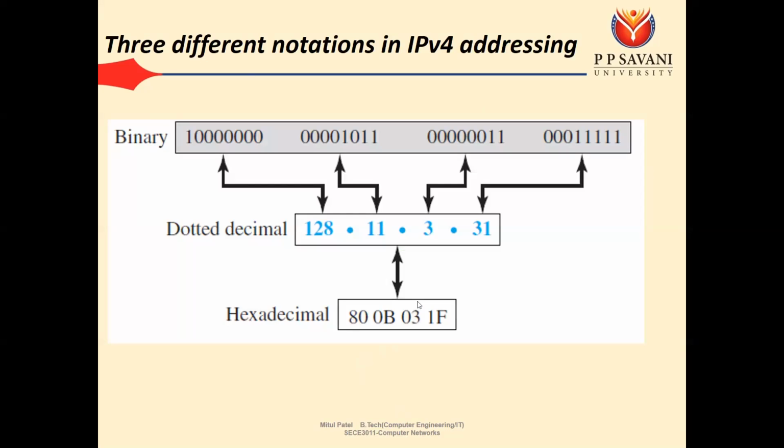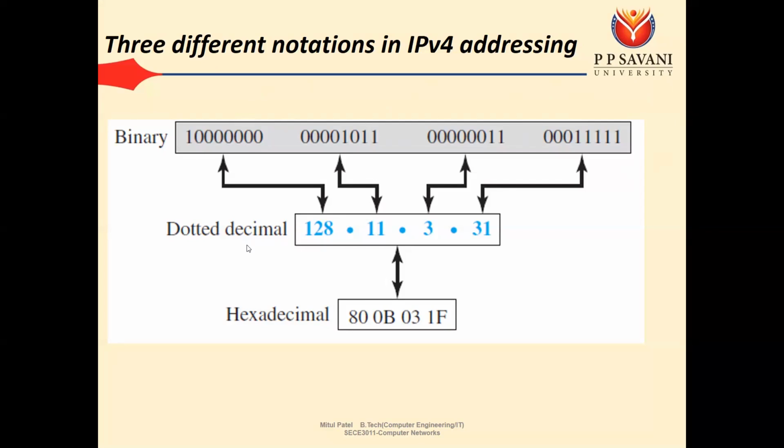The different notations used in IP addressing: the first one is the binary notation, which is a simple binary notation. The size of IPv4 is 32 bits, so we have a total of 32 bits of 0 and 1 values. Here we can make groups of 8 bits: one group of 8 bits, a second, a third and a fourth group of 8 bits, so that is a total of 32 bits. This type of notation is known as the binary notation.